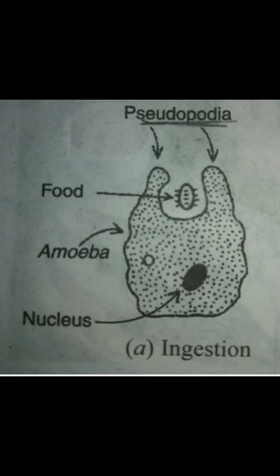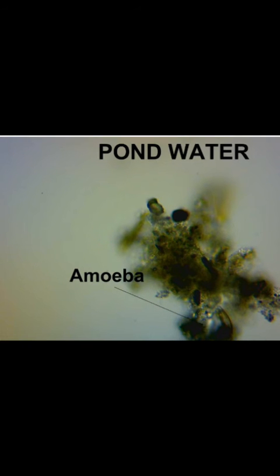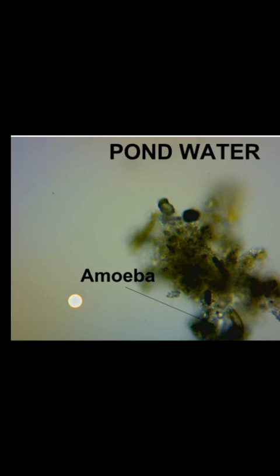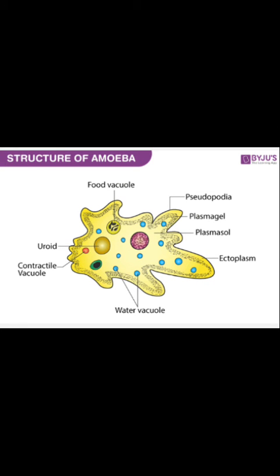Okay, where can we see this amoeba? We can see amoeba in ponds. Then in the cell structure of amoeba, there are two types of vacuoles. What are the two types of vacuoles? One is the food vacuole and the other one is the contractile vacuole.